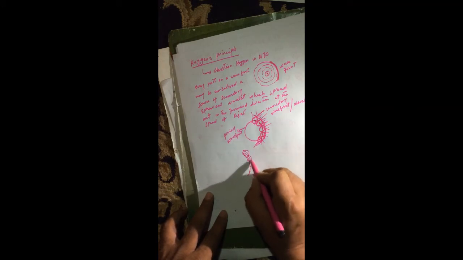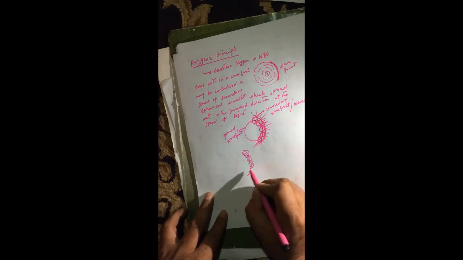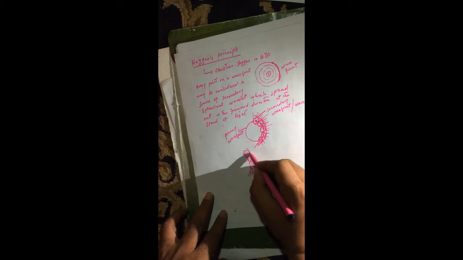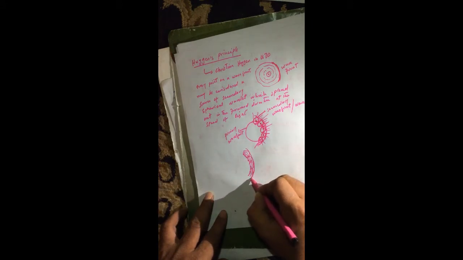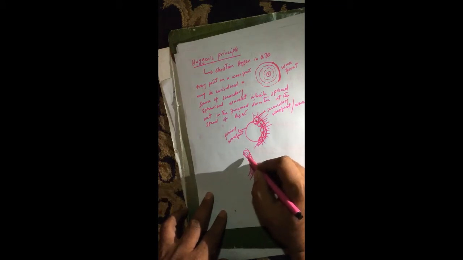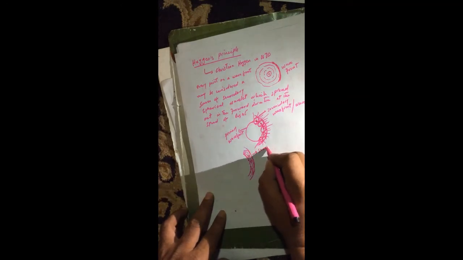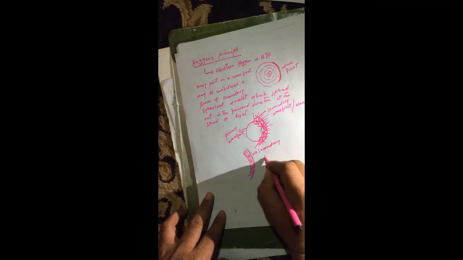This also emits light, this also emits light. So if we take a tangent to these secondary wavelets, then this tangent, this new wavefront, is called the secondary wavefront.